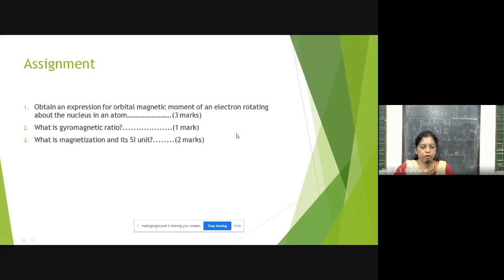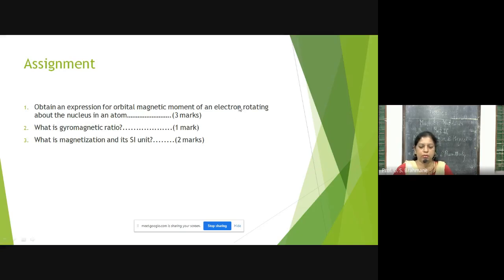So when the electron is rotating, it is as good as when current flows through a conductor; a magnetic field is developed in the same manner here. Because of the rotation, the electron has two motions like the Earth. It has spin motion and also orbital motion.